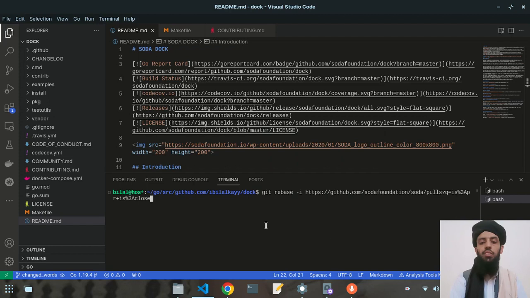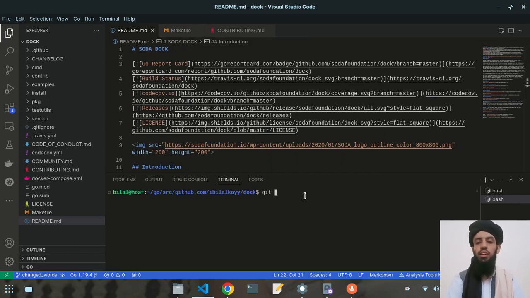Once this ID is put, after that you will be able to edit that commit and make the modifications in it. And once these modifications are done, write git add . and then git commit --amend, and then the next thing is to do git rebase --continue like this. So this is how you can edit that commit.